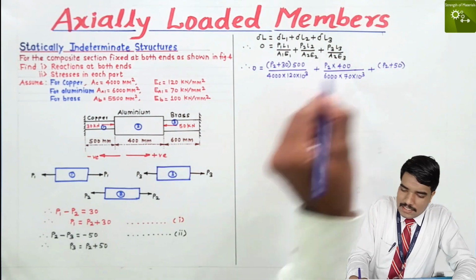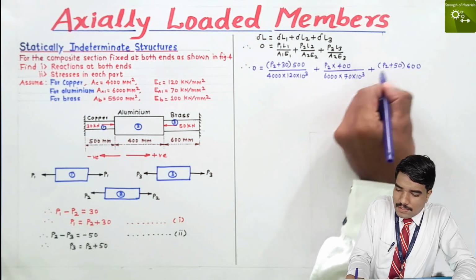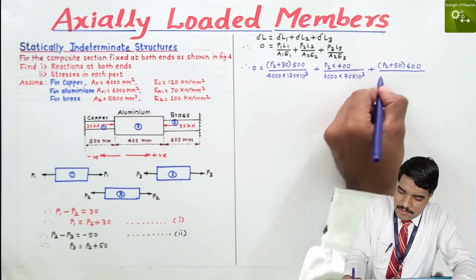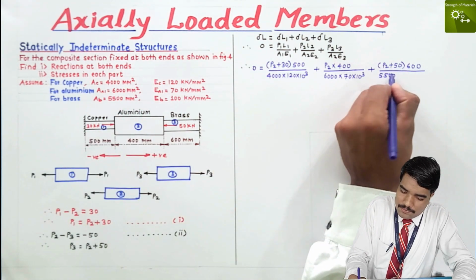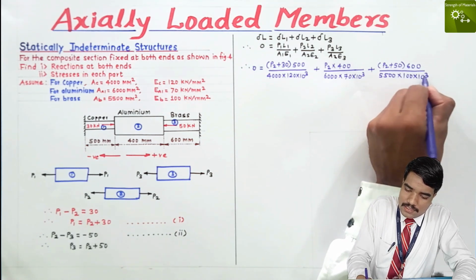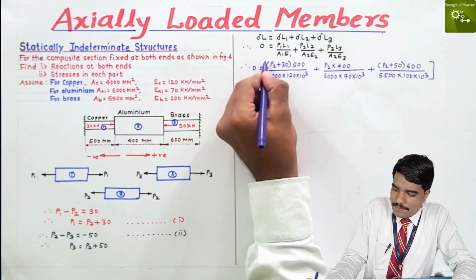Into L3. L3 is 600, divided by area A3, which is 5500 mm square, and E3 is 100 into 10 raised to 3 Newton per mm square.